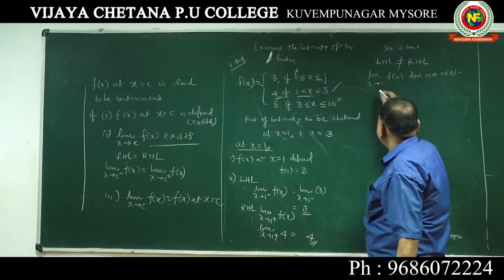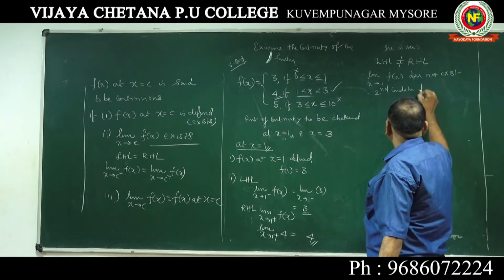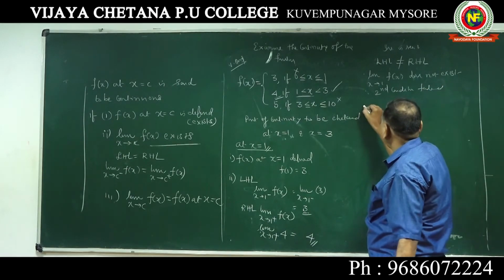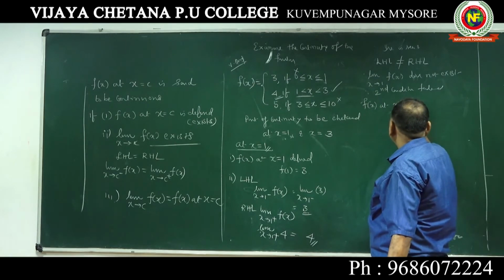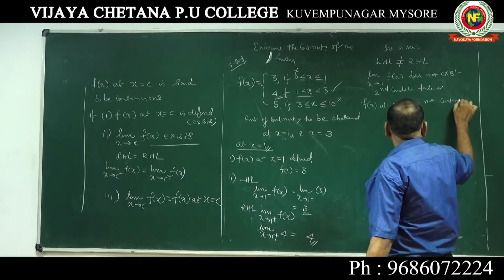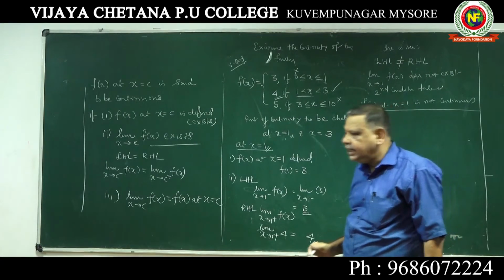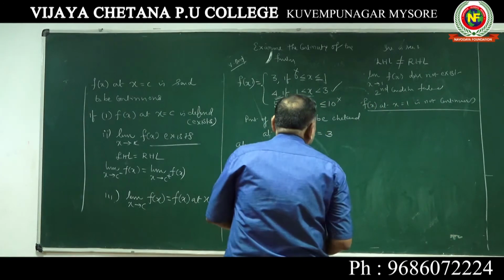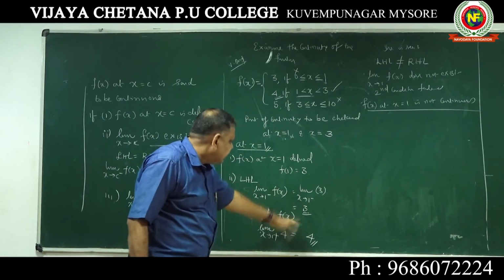Therefore, second condition failed, and therefore f of x at x equal to 1 is not continuous. So x equal to 1 is a point of discontinuity, because the limit won't exist. LHL is not equal to RHL; that is why this is 3, that is 4.